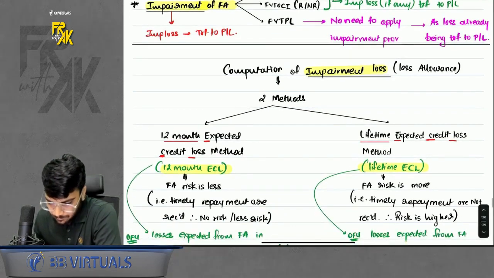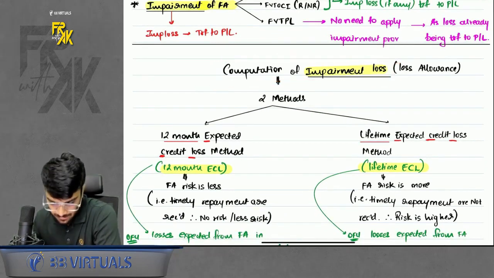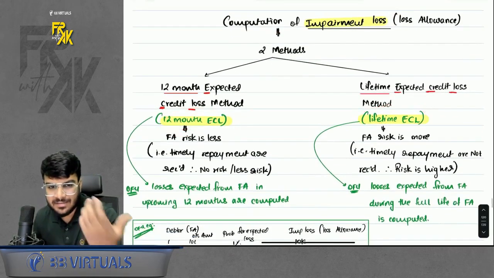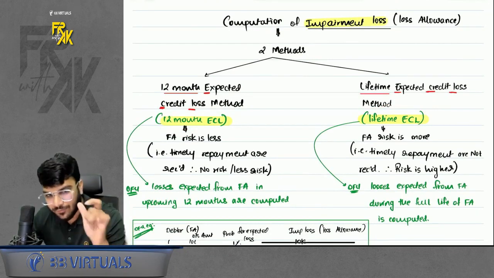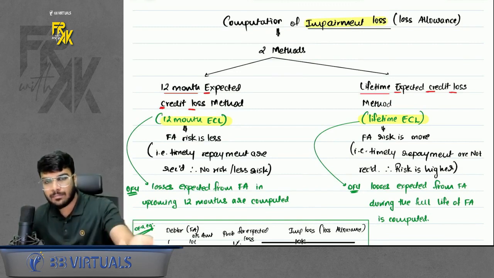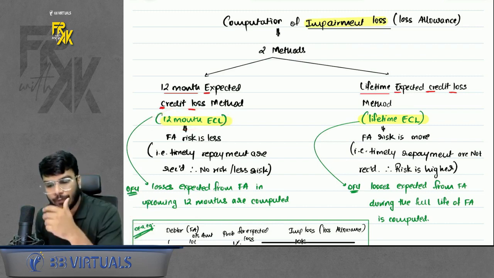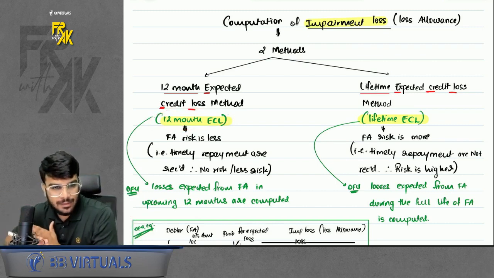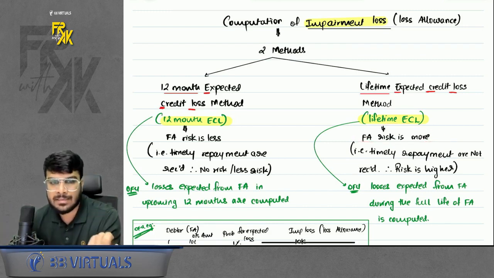Anyways, then how to compute the impairment loss? So there are 2 methods. One is 12-month ECL, one is lifetime ECL. Which one to follow? If the financial asset is risky, for example, let's say I gave a loan to Ajay, but Ajay is making the repayment on time. So that financial asset for me, that loan given by me to Ajay is less risky for me. I will use 12-month ECL. But for example, let's say I gave a loan to Kishan. Kishan not making the repayment very frequently. He's defaulting on the repayments. Can I say for me that loan given is a riskier financial asset?